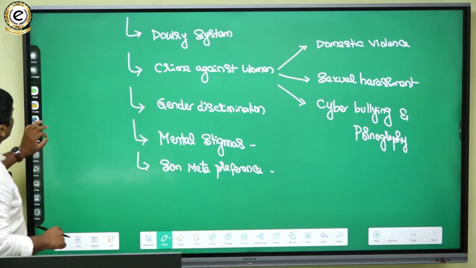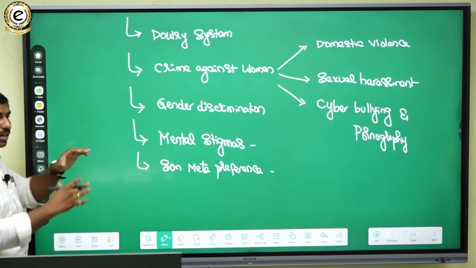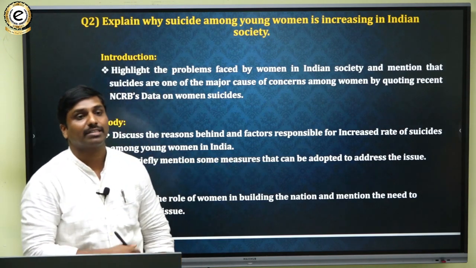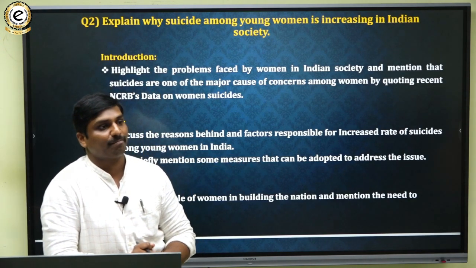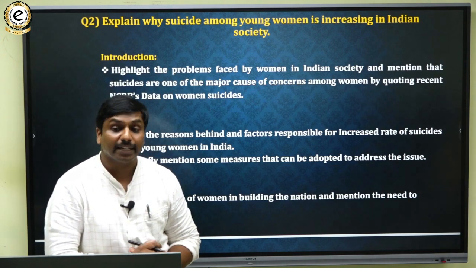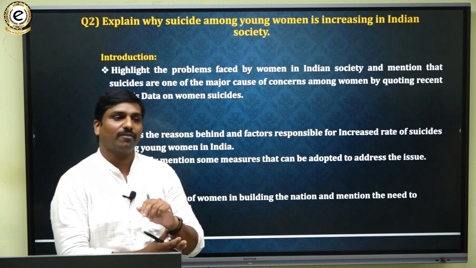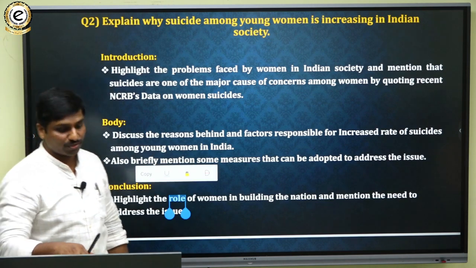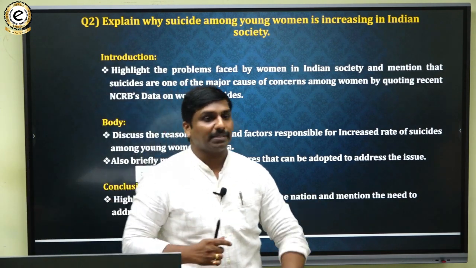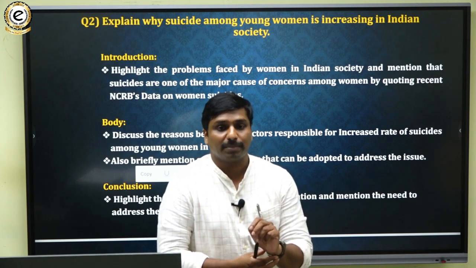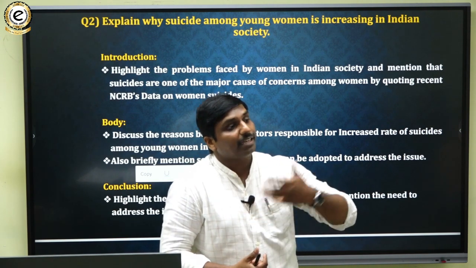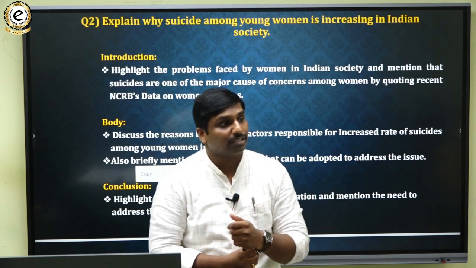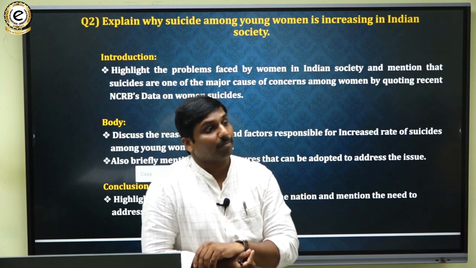first part. Okay, so in the second part, you can mention, to a small extent, measures that we can take to address these issues. How can we arrest this, or what support can we give to women to evade such issues? So we can mention that slightly, and then we can conclude the answer by taking any quote from Rabindranath Tagore, or from Mahatma Gandhi, or anyone, and highlight that in order to achieve economic growth or development, it is not possible if we incorporate only men.